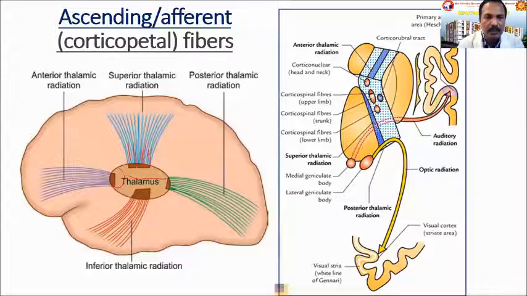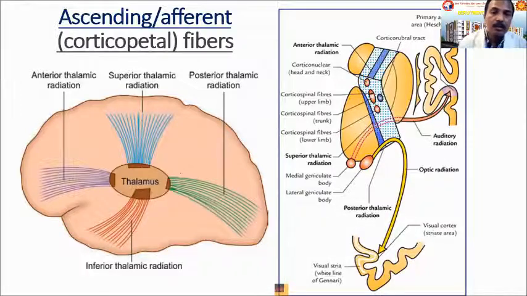So from the ventral tier nuclei, ventral anterior, ventral intermediate or lateral, and posterior, these fibers project towards the various cerebral cortical areas like areas 6, 4, 3, 1, 2, etc. Functionally, they are somatosensory fibers.